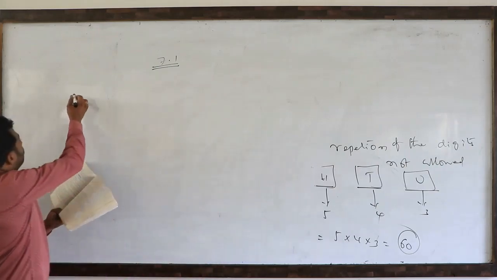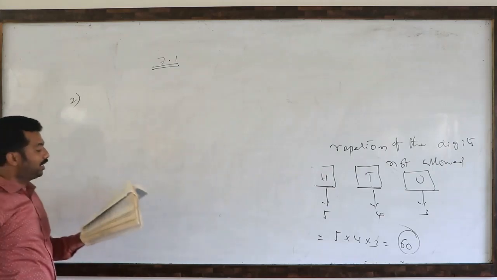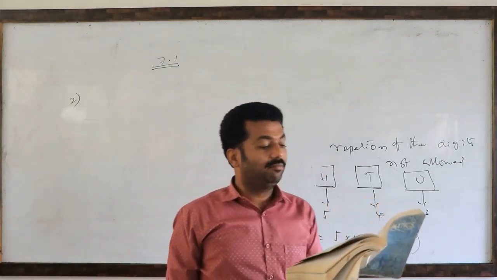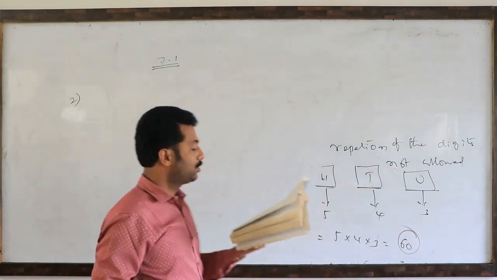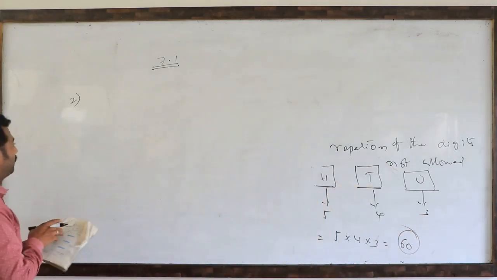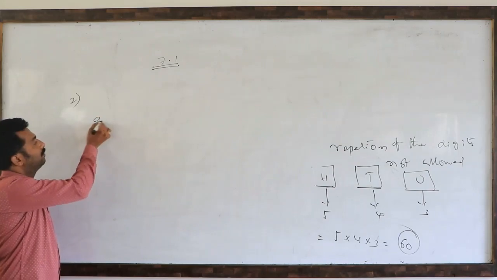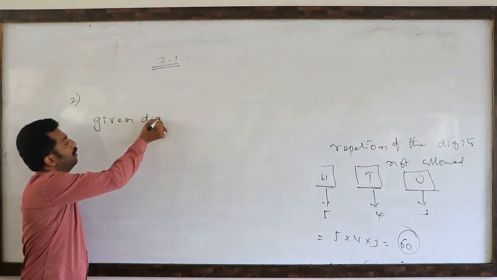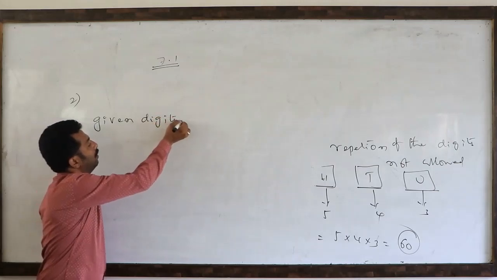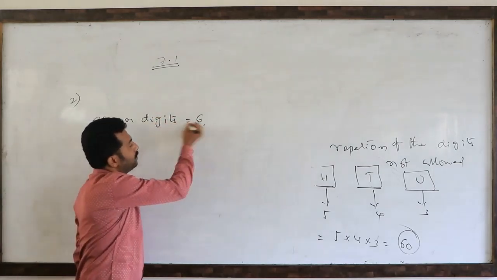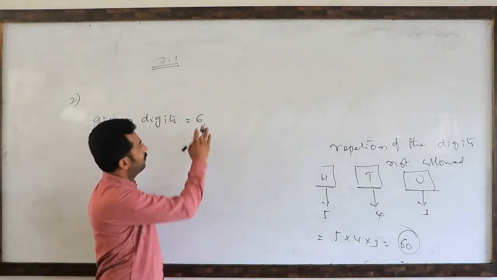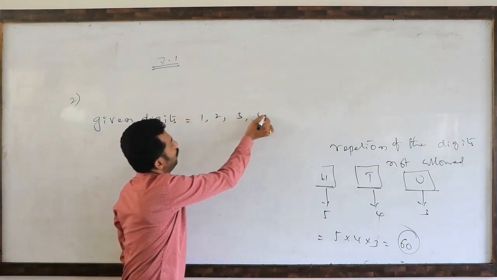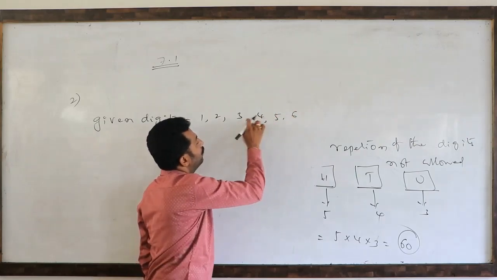So in the second question, how are they asking? How many 3-digit even numbers can be formed from the digits 1, 2, 3, 4, 5, 6? The number of given digits is 6: 1, 2, 3, 4, 5, 6.